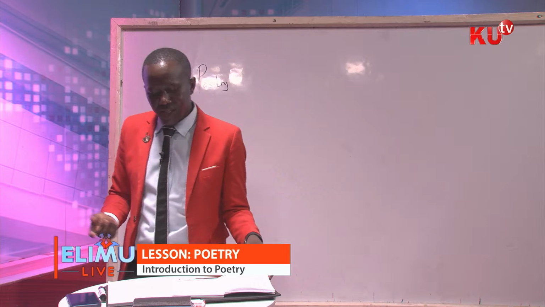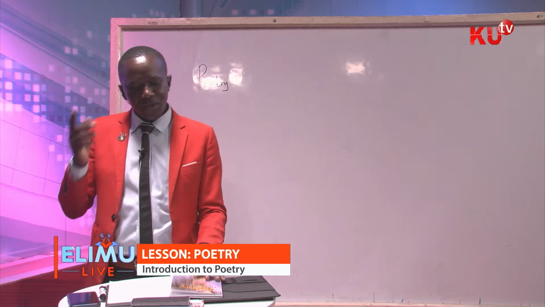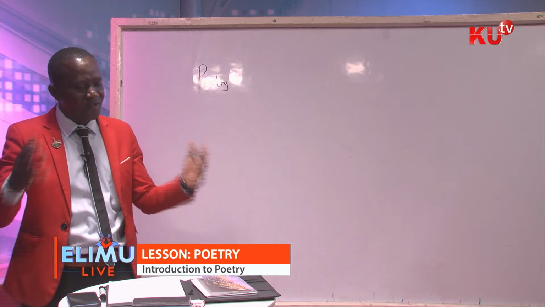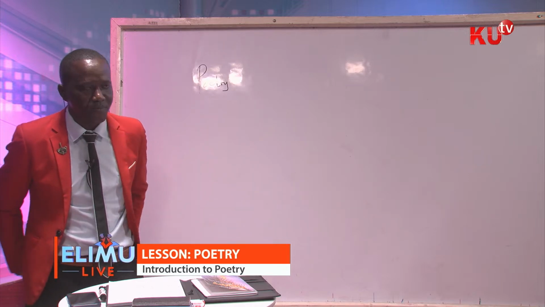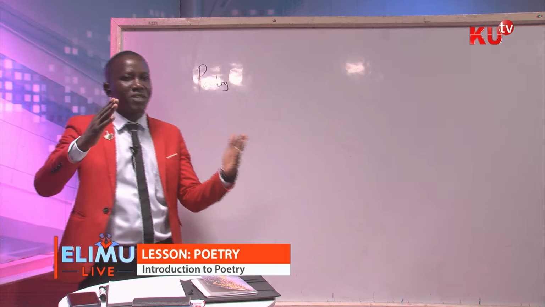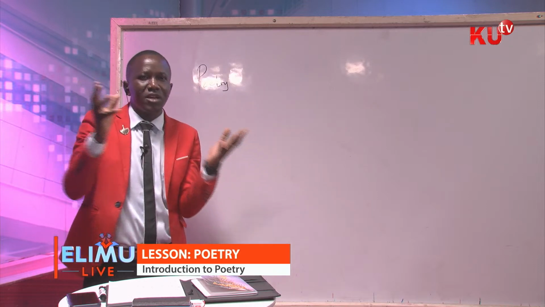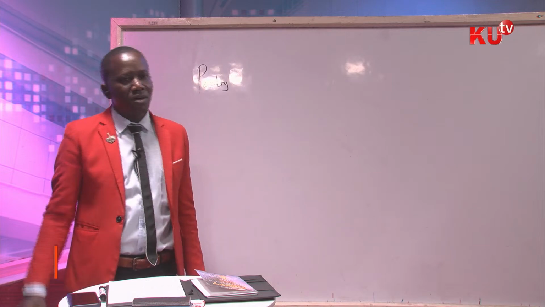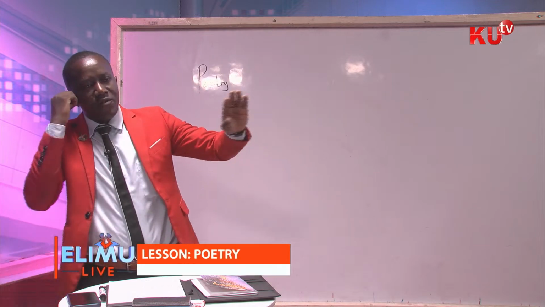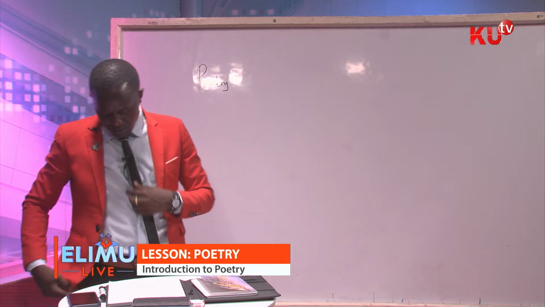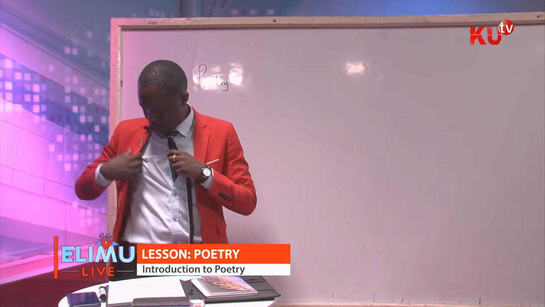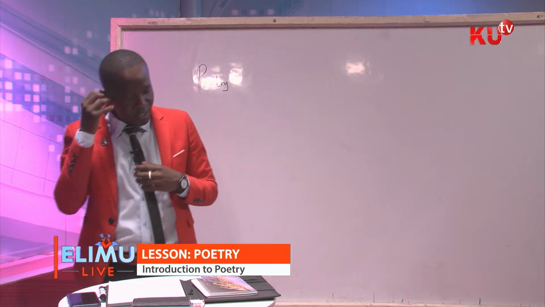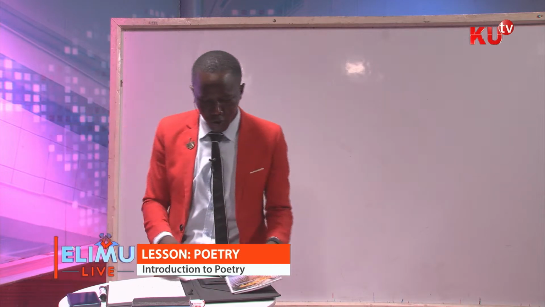Now, as I finish, allow me to remind you of what I've just said in today's lesson. One, I have said that we have styles in poetry, and these styles are classified into three. I'm giving a conclusion, a summary of my lesson.